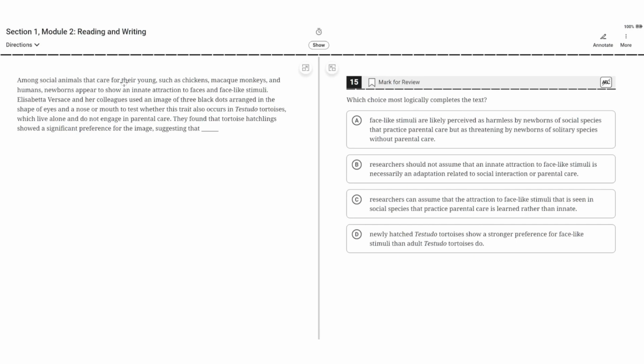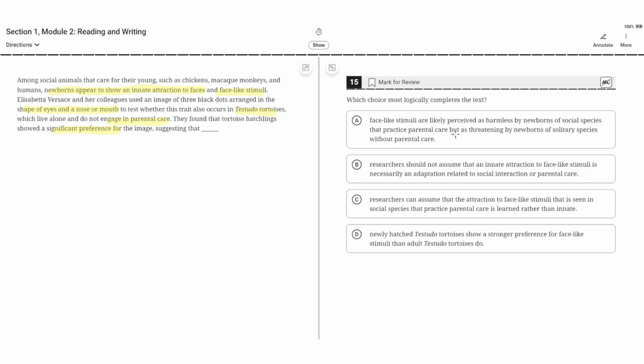Which choice most logically completes the text? Among social animals that care for their young, such as chickens, macaque monkeys, and humans, newborns appear to show an innate attraction to faces and face-like stimuli. Elizabeth Versace and her colleagues use an image of 3 black dots arranged in the shape of eyes and a nose or mouth to test whether this trait also occurs in testudo tortoises, which live alone and do not engage in parental care. They found that tortoise hatchlings showed a significant preference for the image, suggesting that blank.